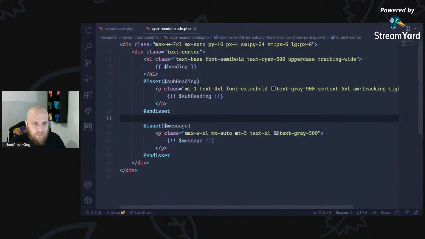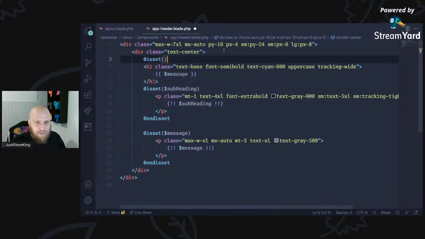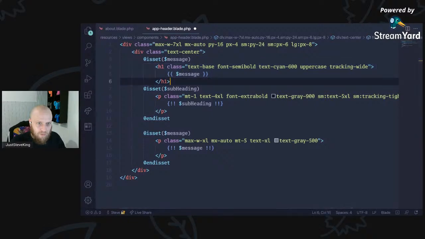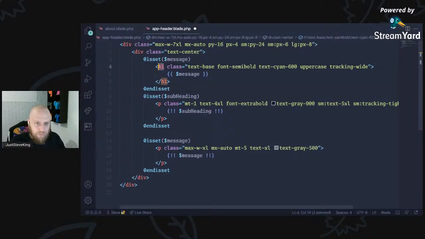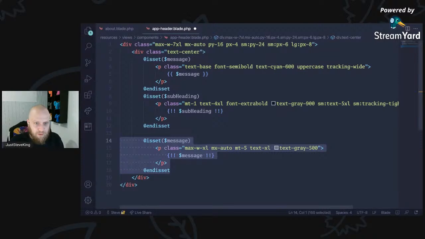So this is the message. So we can say is set message end is set. So that's not going to want to be a H1. That is for sure. That needs to be a P. If that's a P tag, drop that message from there because this is all moving down a level.